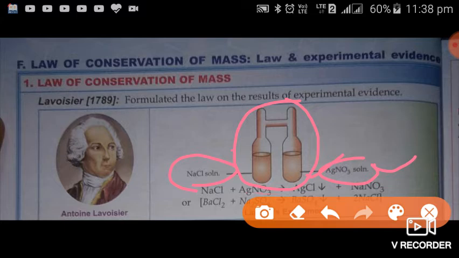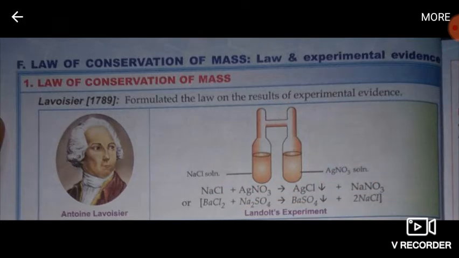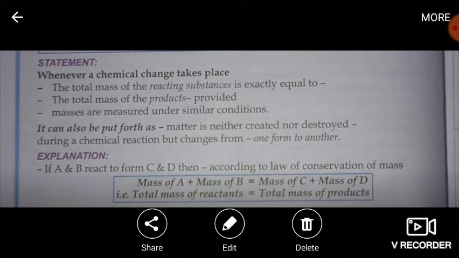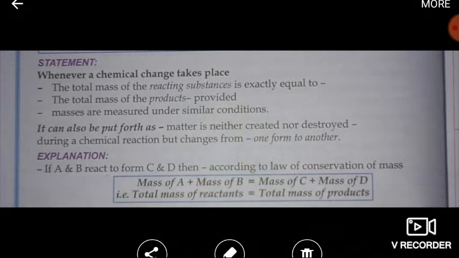According to this law, when a chemical reaction takes place, the sum of the masses of all reactants always remains equal to the sum of the masses of all products. Let us explain these things in some more detail. Come to the next part of this page, the statement.